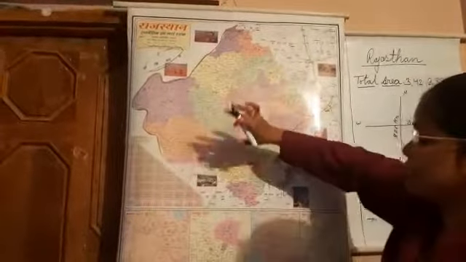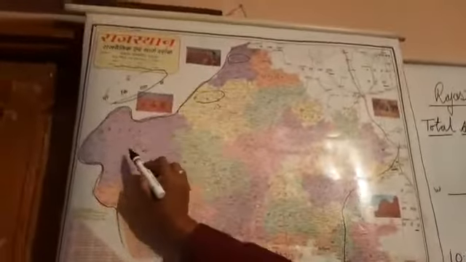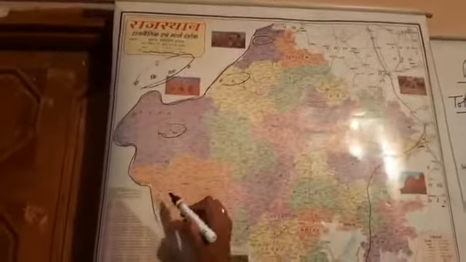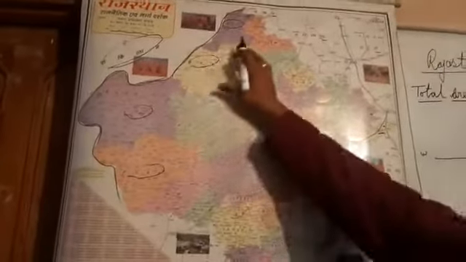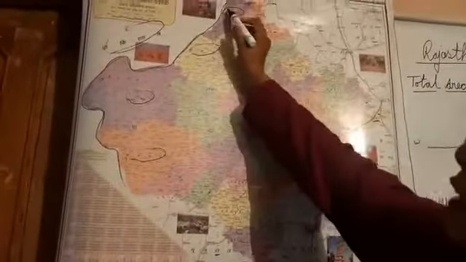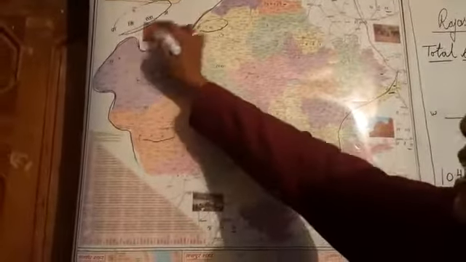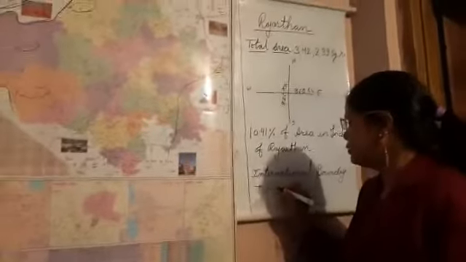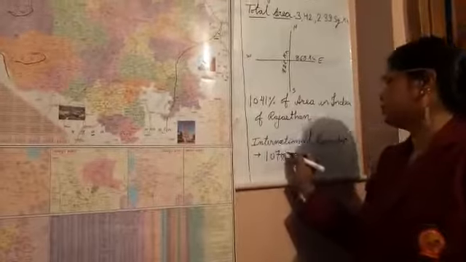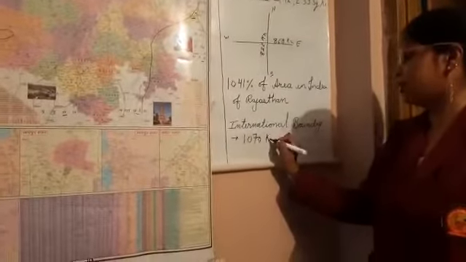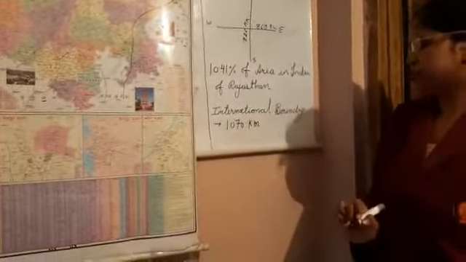International boundary. Yes, the international boundary is with 4 districts of Rajasthan. Look, Sri Ganganagar, Bikaner, Jaisalmer and Barmer. These districts are on the international boundary. This is an international boundary because it touches the country of Pakistan. Clear? Its length is 1070 kilometers. Clear?